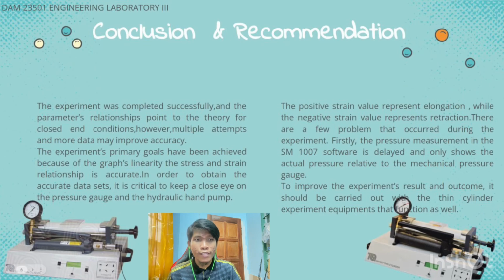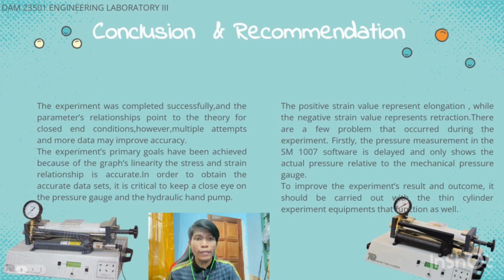In order to obtain accurate data sets, it is critical to keep a close eye on the pressure gauge and the hydraulic hand pump. The results obtained in the thin cylinder with open ends showed that when the pressure increased, the strain magnitude in all strain gauges from 1 to 6 increased. The positive strain value represents elongation, while the negative strain value represents retraction.